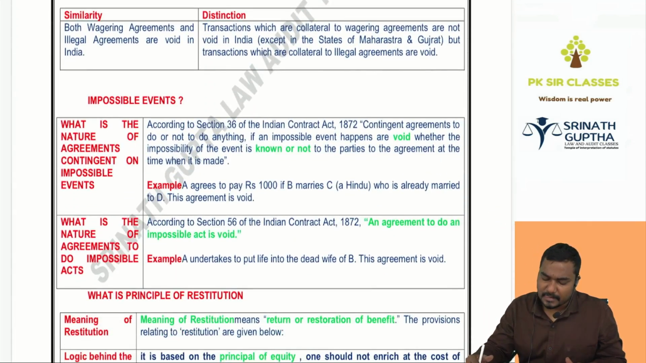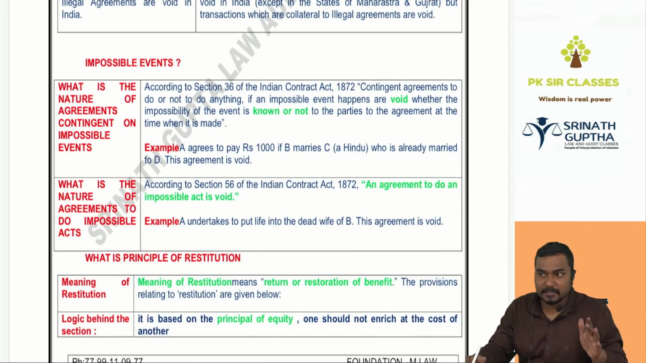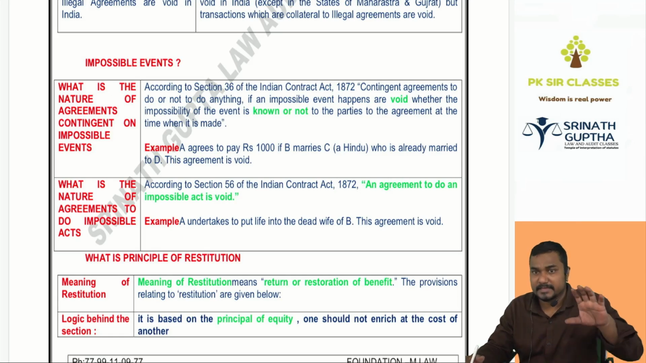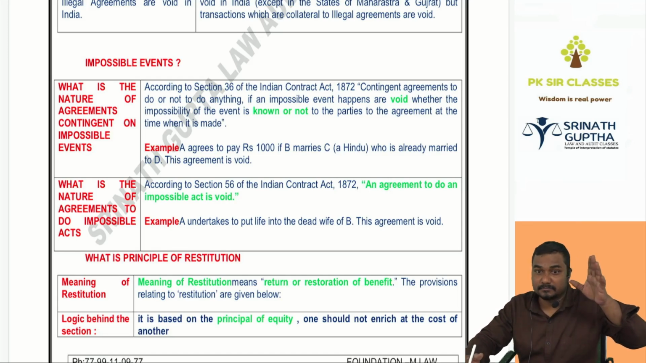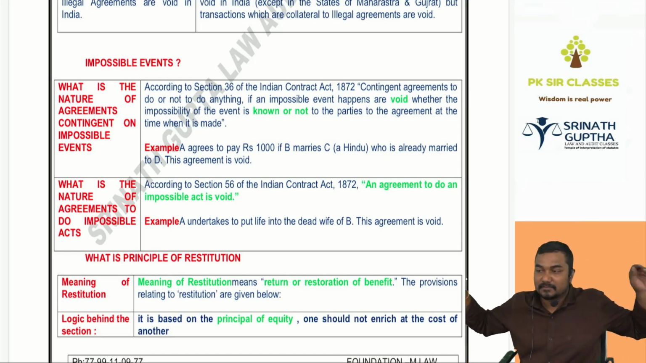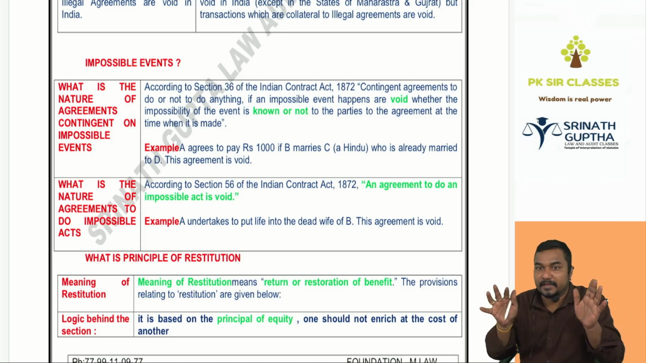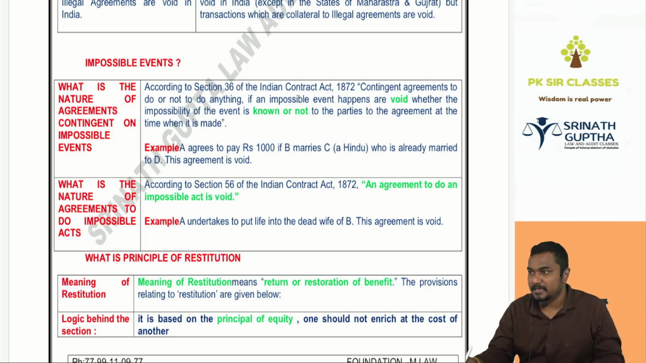Next, impossible agreements. Impossible agreements are always void ab initio, whether you know the impossibility or not. Example: discovering treasure by magic, flying in the air, moving the mountain. All these things are impossible agreements. They will not become valid contracts and are void ab initio.